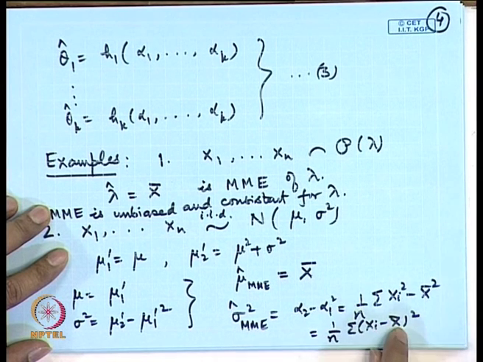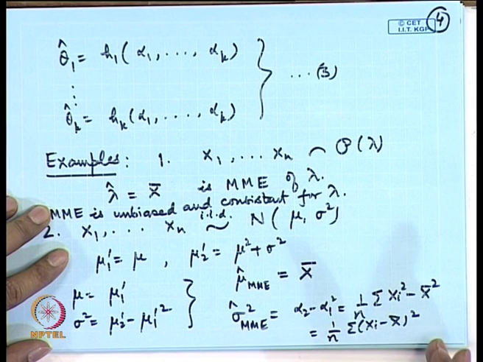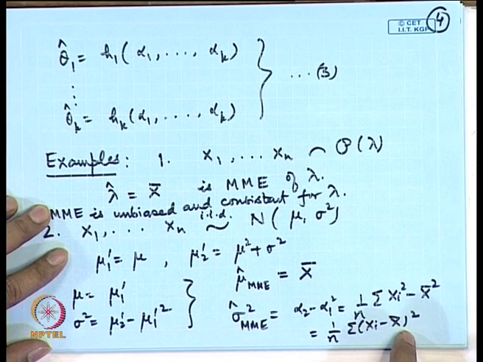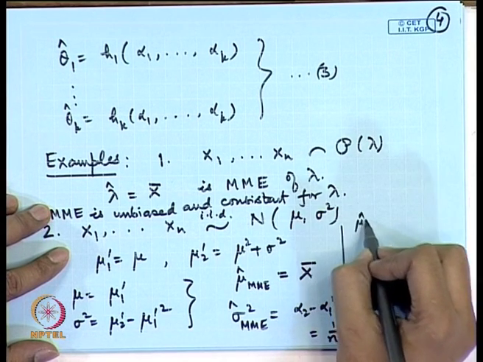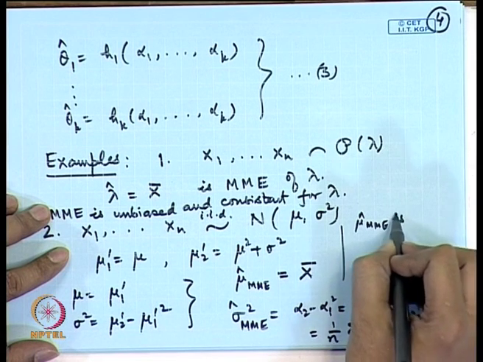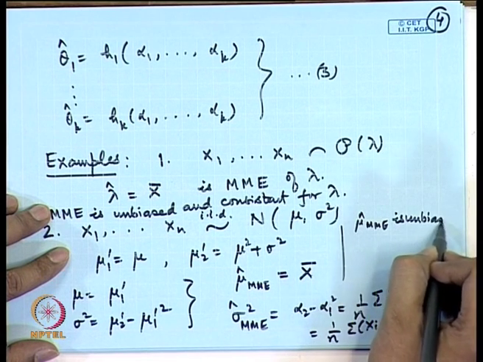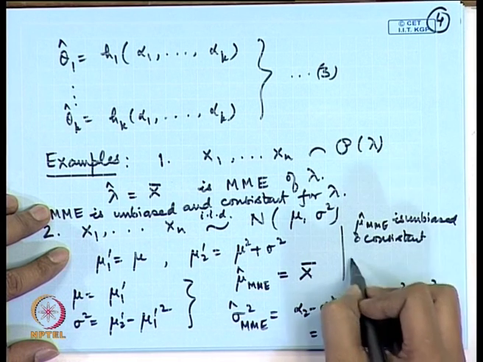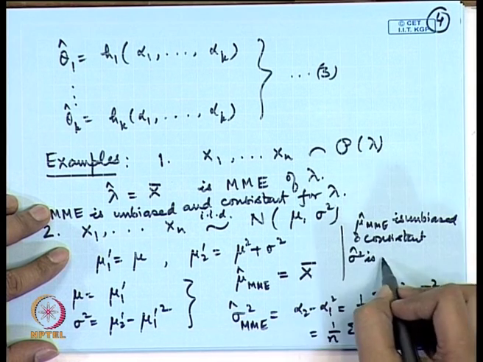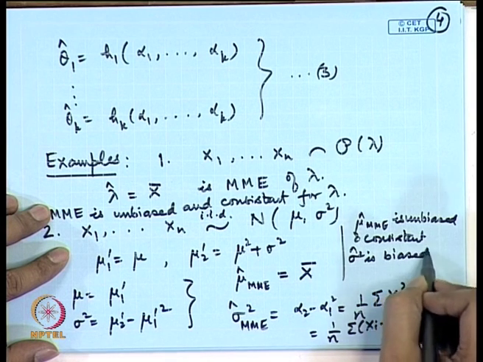So, since s square was consistent and n minus 1 by n converges to 1, this also converges to 1. Therefore, here mu hat MME is unbiased and consistent. However, sigma hat square is biased but consistent.